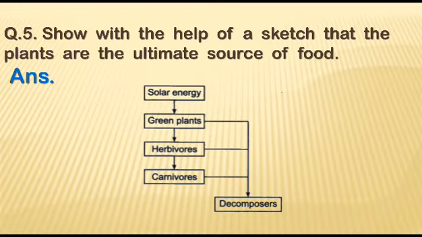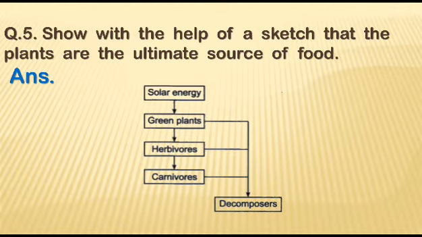Plants use this solar energy to make their food from inorganic substances like carbon dioxide and water by the process of photosynthesis. In photosynthesis, plants make carbohydrate in the form of glucose, and then this glucose is converted into starch and other molecules like proteins or fats in the plant body.